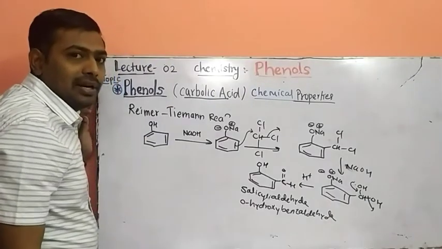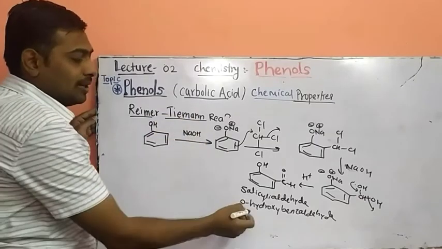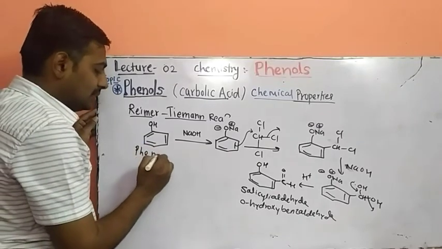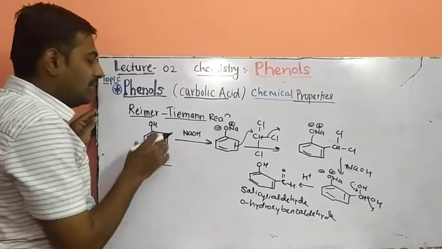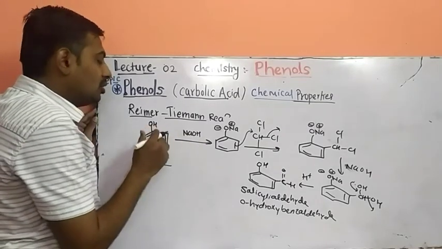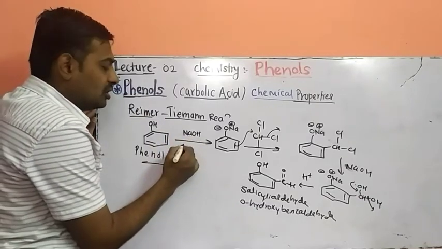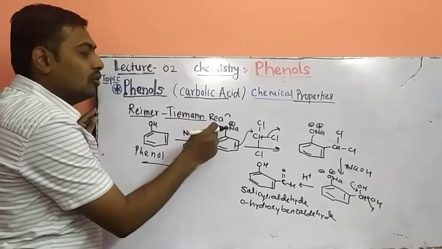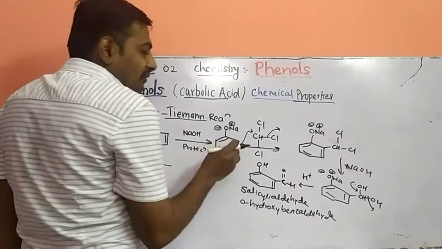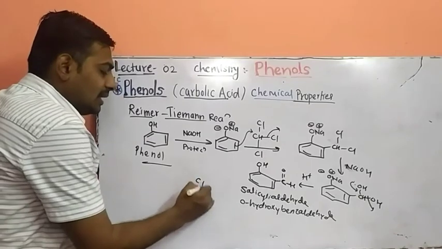Next reaction, the Riemer-Tiemann reaction. What is the Riemer-Tiemann reaction? The formation of salicylaldehyde from phenol is called the Riemer-Tiemann reaction. Again the same concept, protection and deprotection. To decrease the reactivity of this OH, we protect with the help of sodium hydroxide. This step is called the protection step. It forms a salt at that position. So obviously the attack will take place from the ortho position on the chloroform molecule. What is chloroform? It is the CHCl3 molecule.